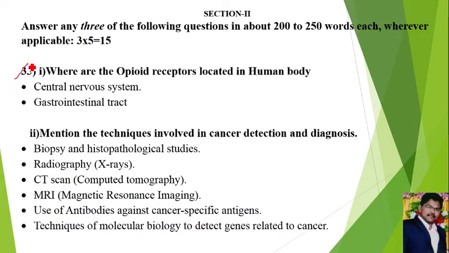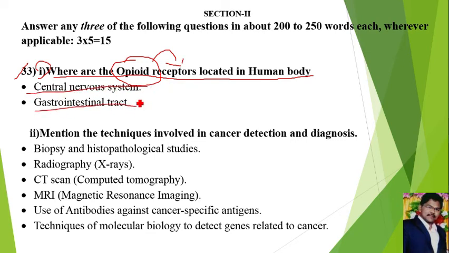Next, question number 33, which is also divided into 2 parts. The first one is, where are the opioid receptors located in the human body? Opioids are one type of drug. The receptors are where the opioids go and attach. The opioid receptors are present in the central nervous system and gastrointestinal tract.